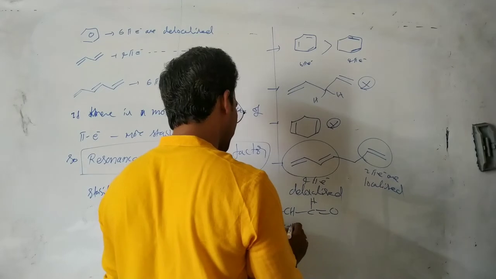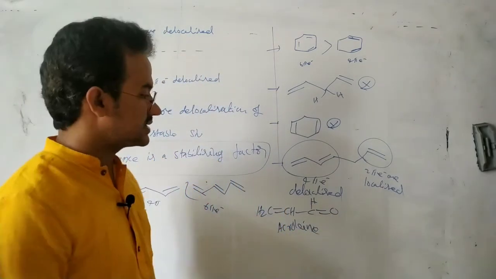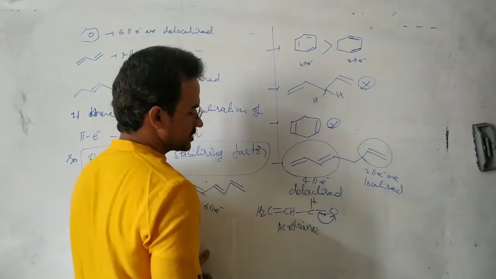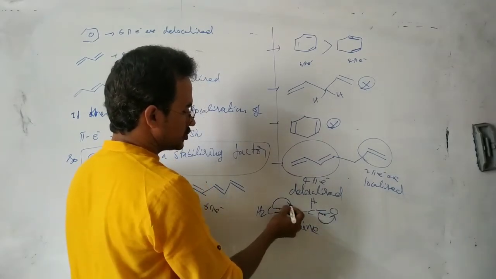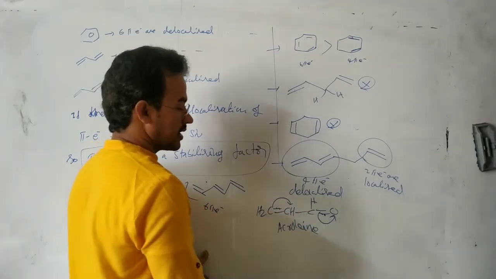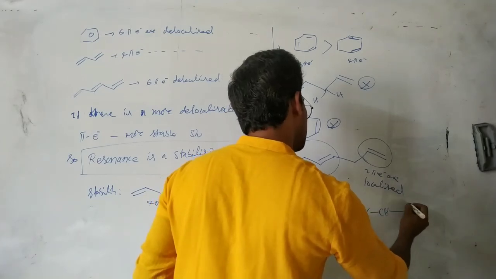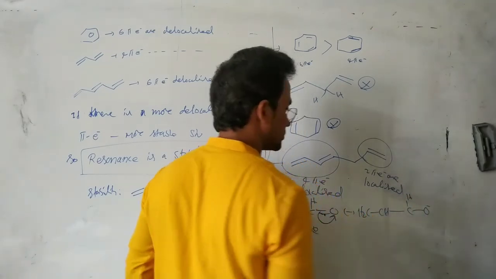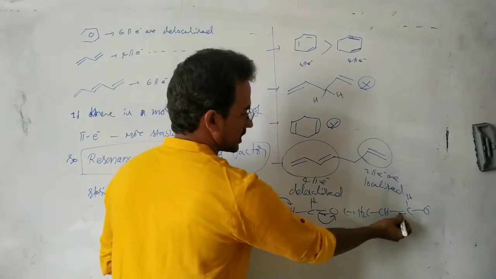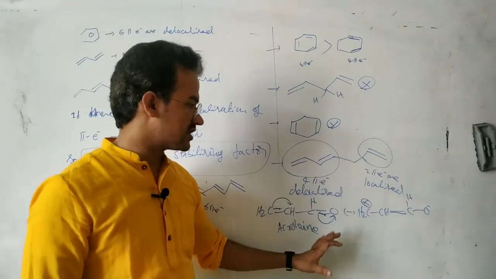This is acrolein. In this case, oxygen is more electronegative, so electrons are moving towards oxygen. Then electrons move towards this carbon. So this oxygen carries a negative charge, and this carbon gains a positive charge, and this other carbon gains a negative charge. So here we can write the pi bond, and this one carries a positive charge. These two are the resonance structures.